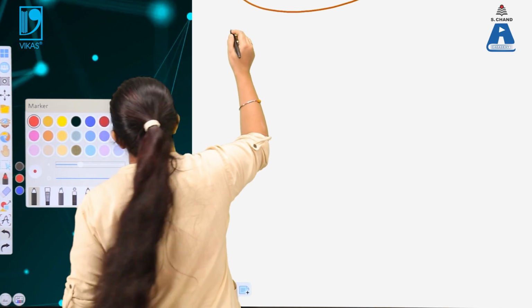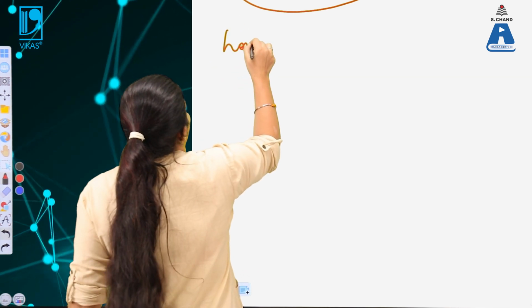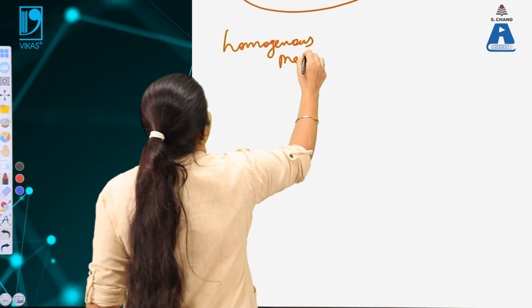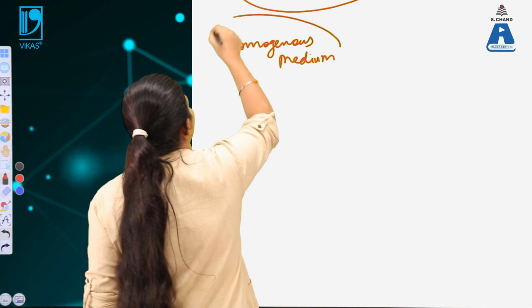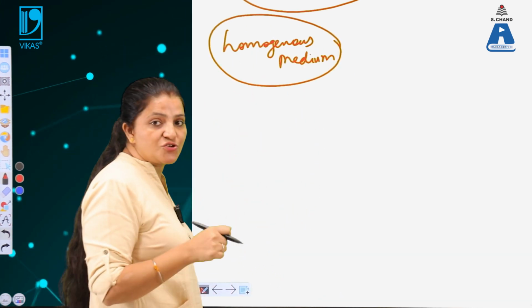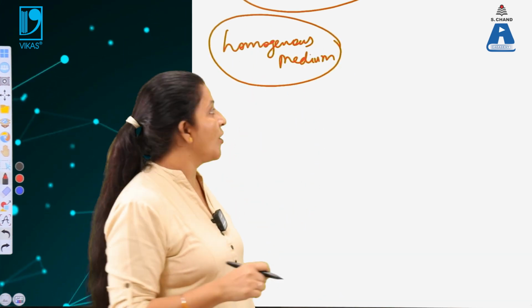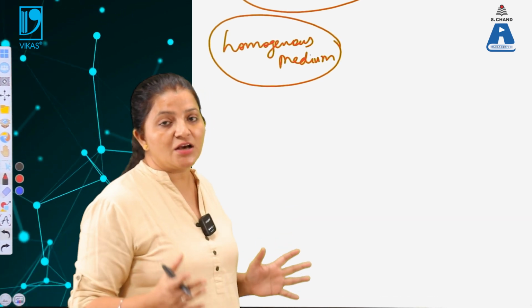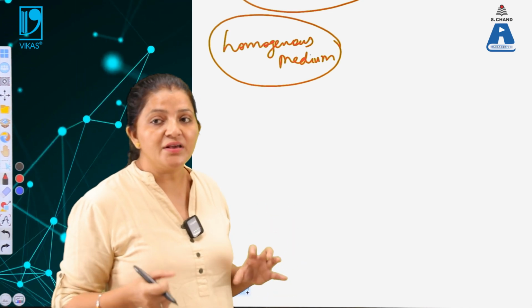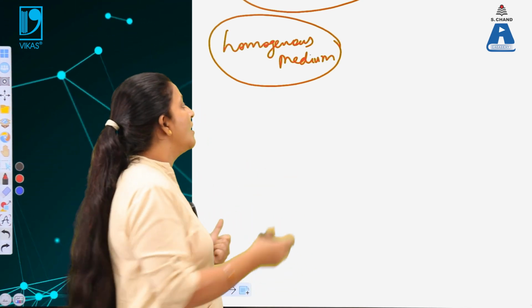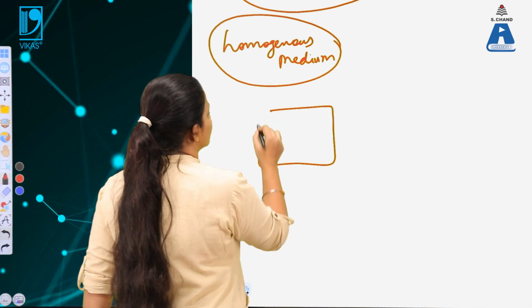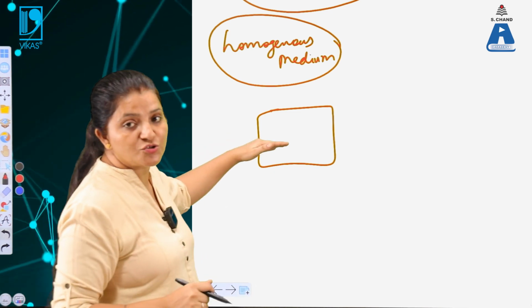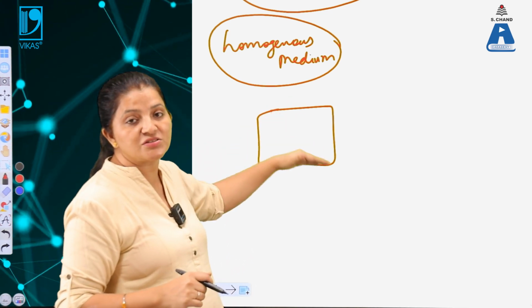The homogeneous medium is, and this is an important point, one where all the particles are distributed at each and every point with the same density. The density of the particles in the given area is constant. Such media are known as homogeneous media. If the particle density is constant, then when light enters this media, it will suffer continuous reflections and refraction.